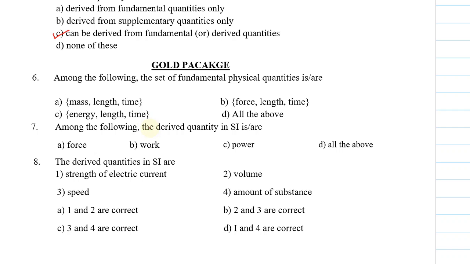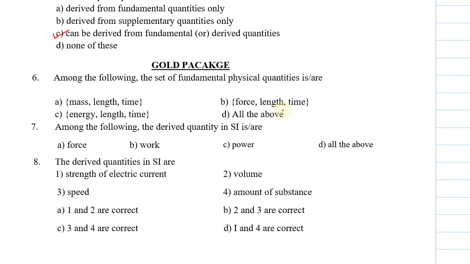The third category of questions are golden package questions. Let's see these questions. Sixth one: among the following, the set of fundamental physical quantities is, option A, mass, length, time. Here no quantity can be derived from the other quantities, so option A is correct. Option B, force, length, time.